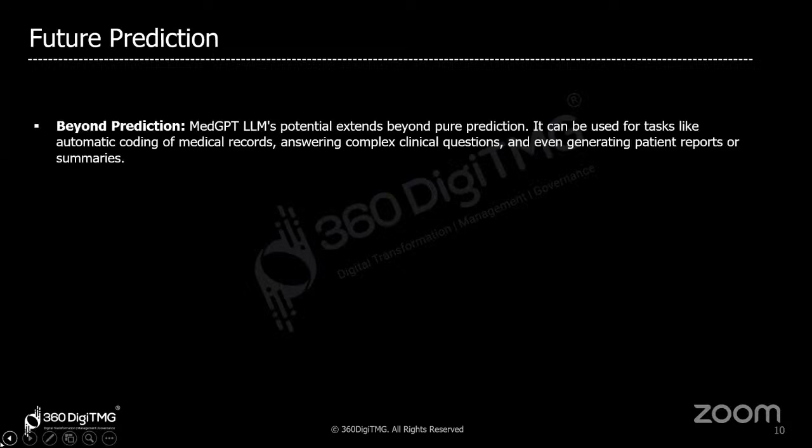So other than that, additionally, here are some of the future predictions that MedGPT LLM can achieve. MedGPT's LLM can be used for tasks such as automatic coding of medical records, answering complex clinical questions, and even generating patient reports.